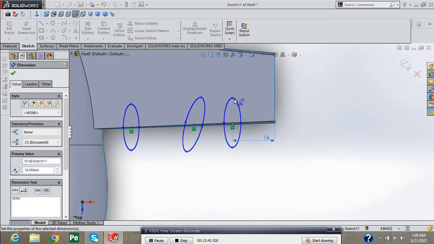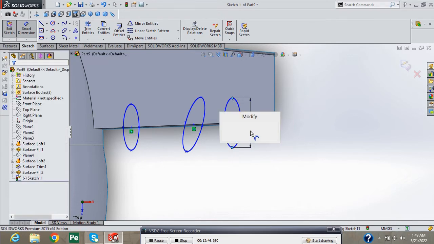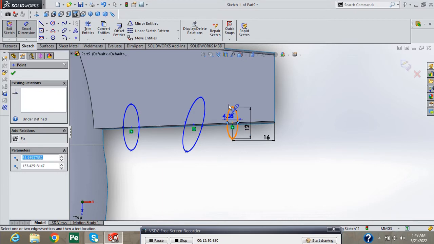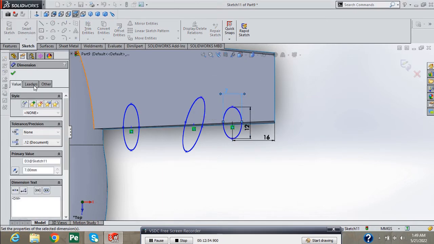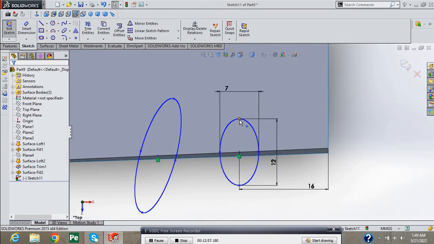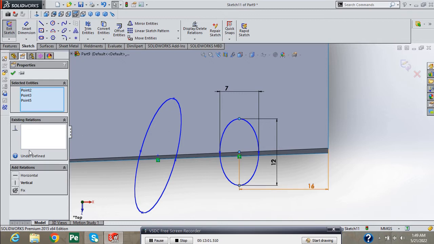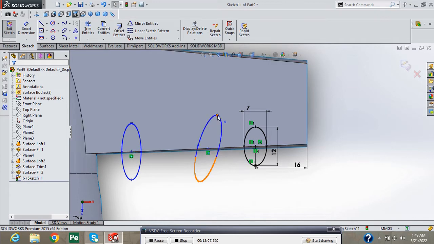Provide 16 mm and provide your required dimension to this ellipse and 7 mm here. Now select all these points of the ellipse and create a vertical relation to make it fully defined.